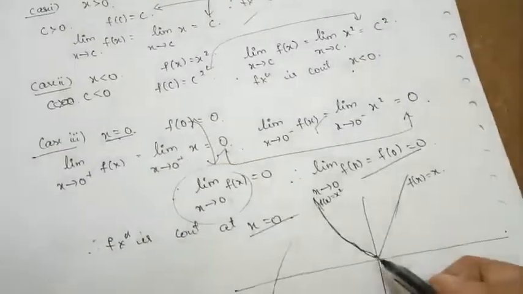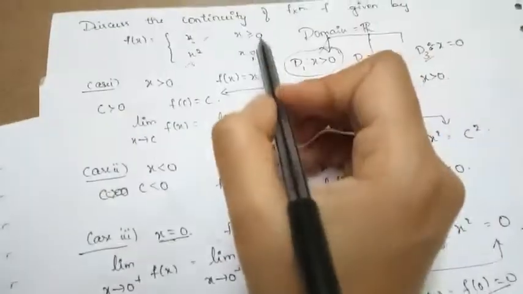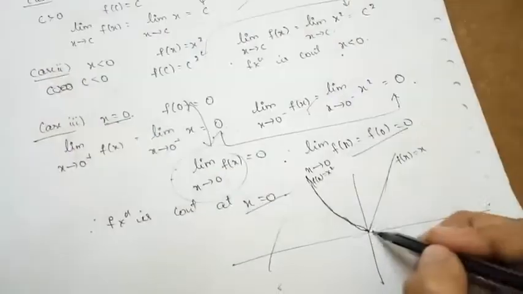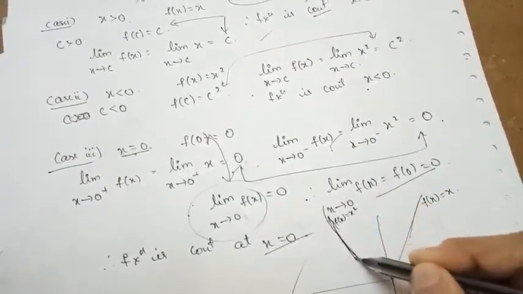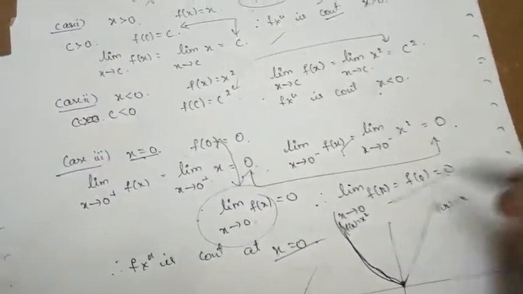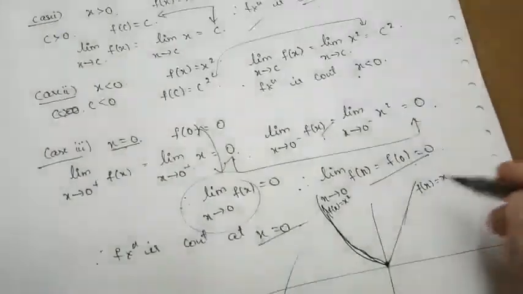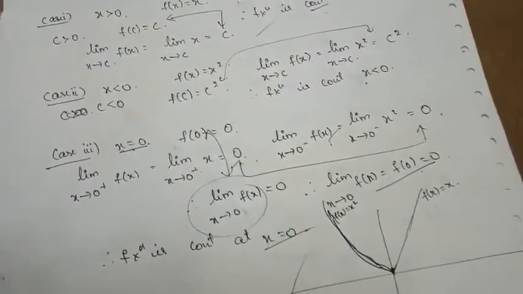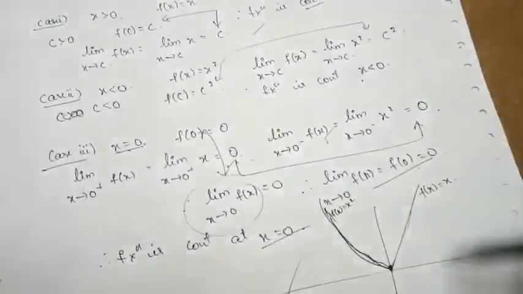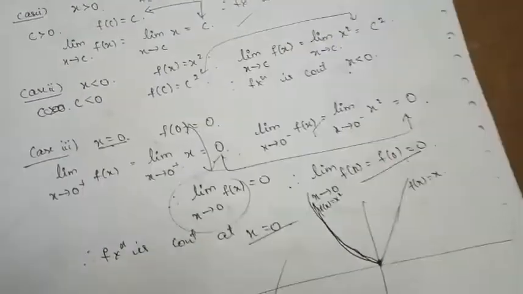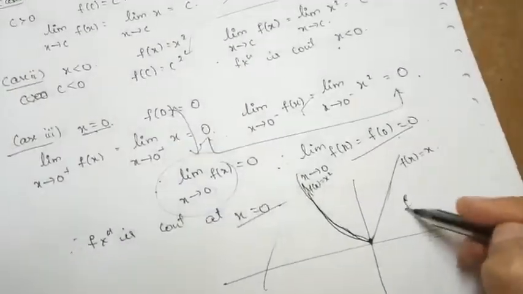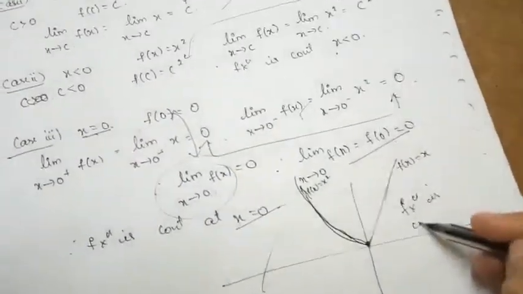So when x is equal to 0, how is the function defined? When x is equal to 0, it is equal to x, so 0 means 0. So clearly, if I try to draw the graph, it becomes like this straight line. So I can draw the graph without lifting my pen, continuously through all the points defined in the set of our domain, that is the set of real numbers. So clearly the function is continuous.